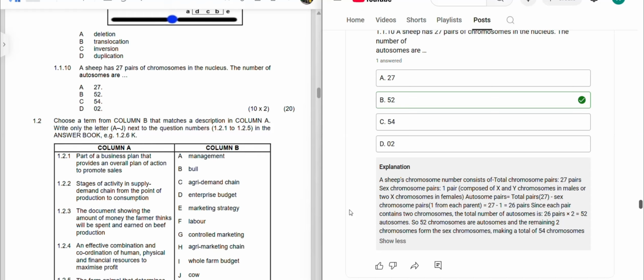The total is 54 chromosomes. The 2 are sex chromosomes and 52 are autosomes. That's why if we remove the 2, which is the sex chromosomes, we'll be left with 52, which is the autosomes. And that's what they want. The autosomes are 52.